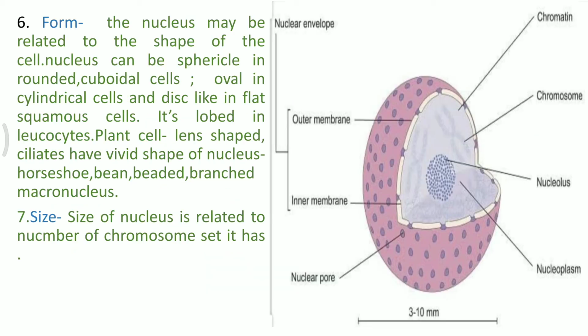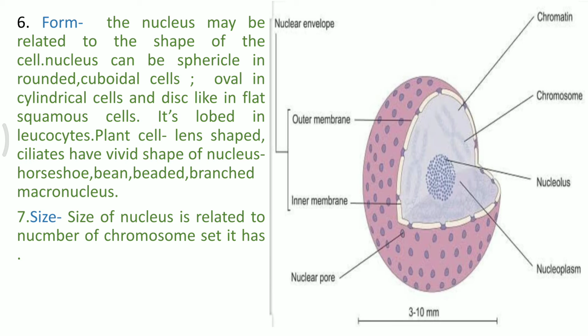The form and shape of the nucleus may be related to the shape of the cell. The nucleus can be spherical, rounded, cylindrical, or even disc shaped and flat, in various organisms. Depending on the kind of organism, the size and structure of the nucleus also vary. If a cell is flat, then we can expect the nucleus to also be flat. If the cell is spherical, then the nucleus can be spherical. Similarly, if the cell is cylindrical, the nucleus can also be cylindrical. It is all dependent on the shape of the cell.